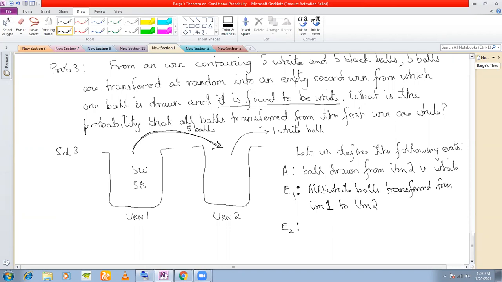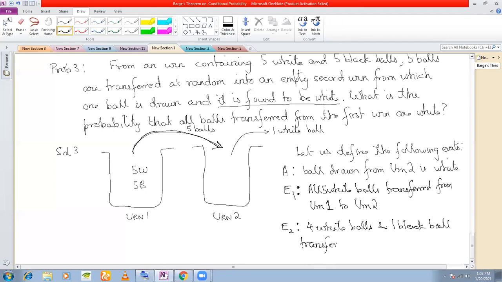Or let's say all 5 balls. All five balls transferred from urn 1 to urn 2 are white. What is the next possibility? Yes, sir. 4 white balls, 1 black ball. Exactly. 4 white balls and 1 black ball transferred.